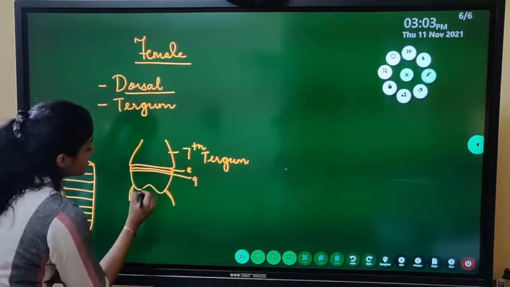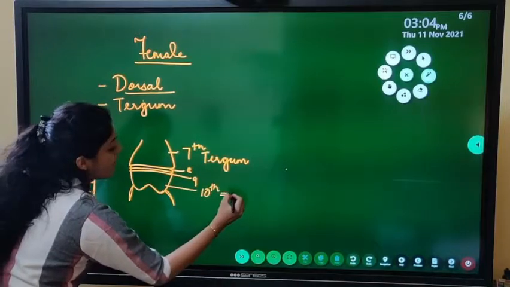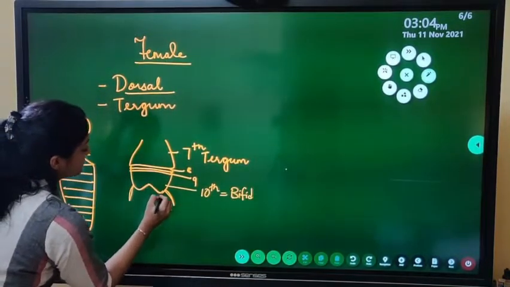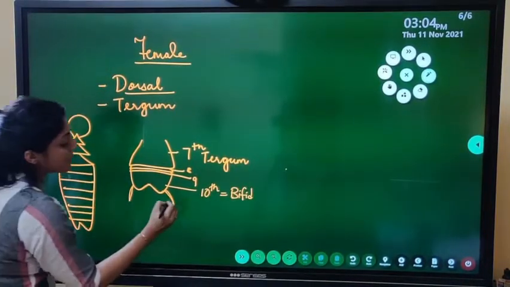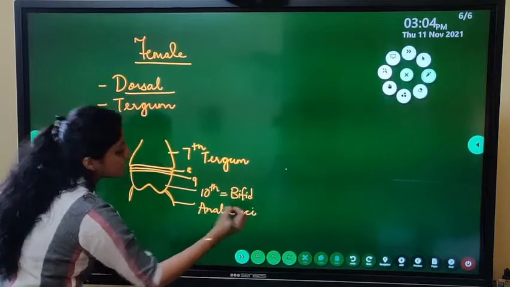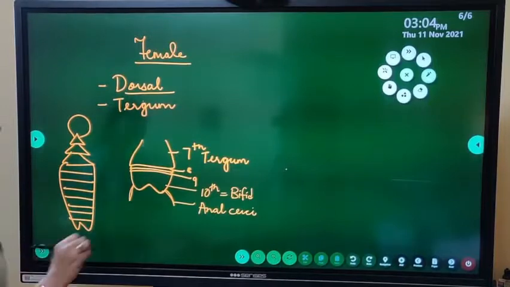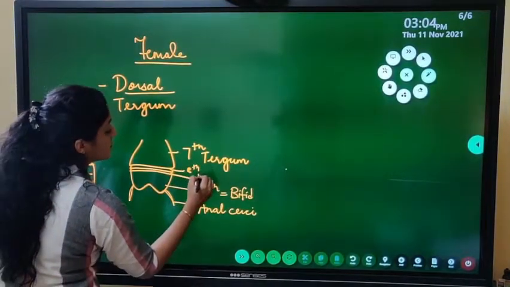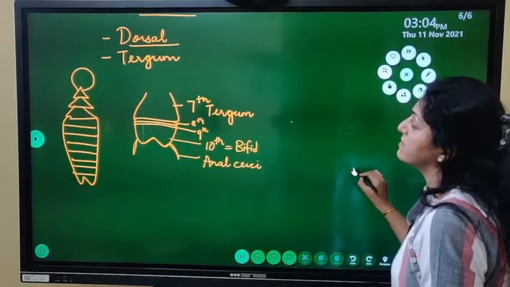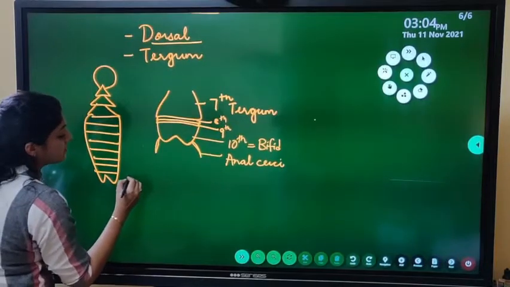This is there in both. The 10th segment is bifid. See, it is bifid. And then the 10th segment has these anal cerci. So the first differentiating point will be that the 8th and the 9th tergum, in case of the female, are not visible.